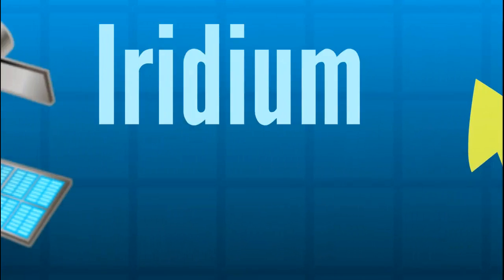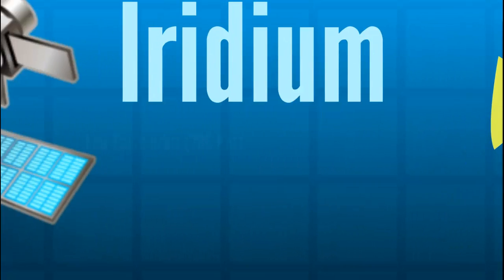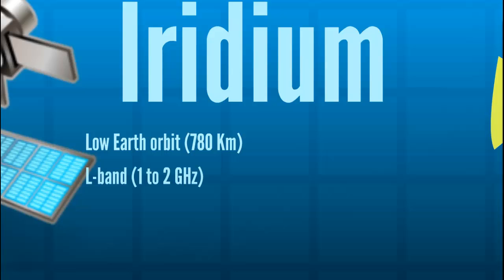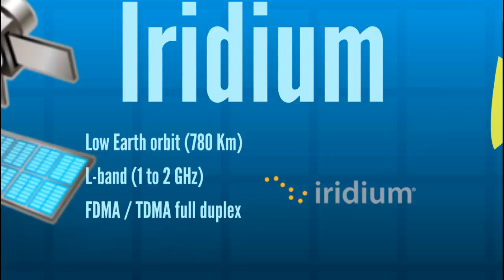Iridium is a constellation of satellites that operates in low Earth orbit, or LEO, in L-band from 1 to 2 GHz for the aeronautical sector. Iridium deploys other services operating in Ka-band for other purposes. It uses a frequency division multiple access modulation that allows a duplex communication between satellites and aircraft with a bit rate of 50 kilobits per second.